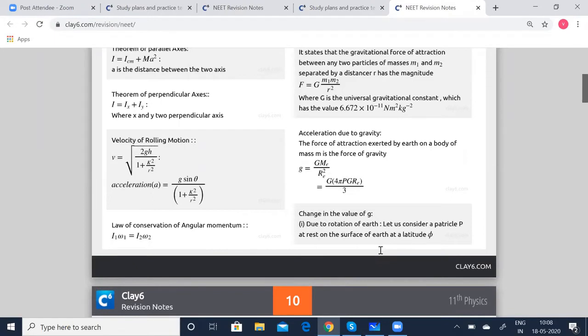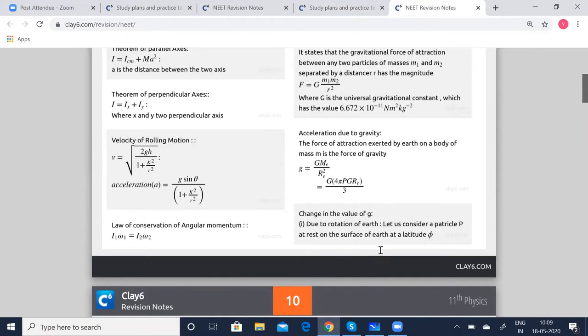So the weight of the body is nothing but mass times acceleration due to gravity. So W is equal to mg. That's why in the previous lessons also, wherever the force due to gravity was acting, we put the weight as mg. Remember, we are going to put the same thing here. So the weight of a body is mass times acceleration due to gravity, which is equal to mg.